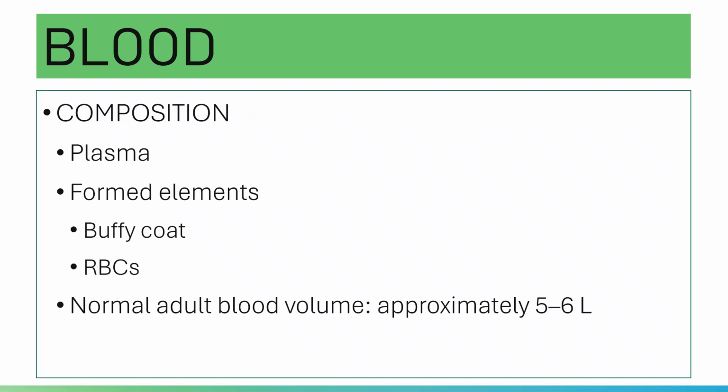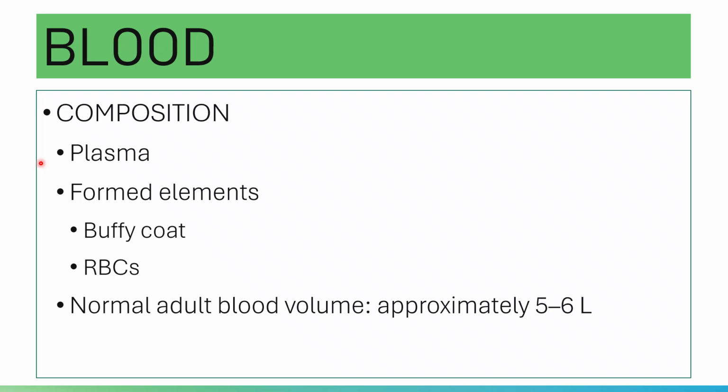And then, let's take a look at the composition of blood. Please note that blood has cells and plasma.